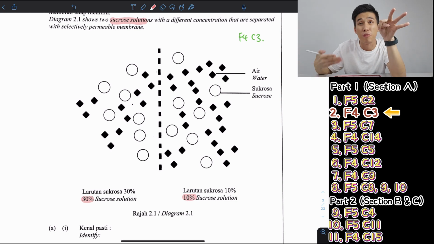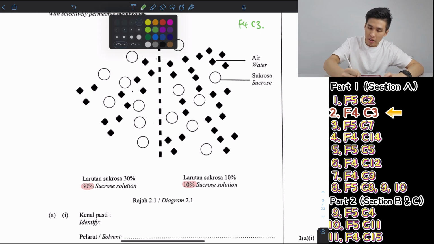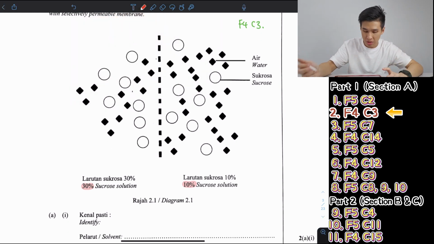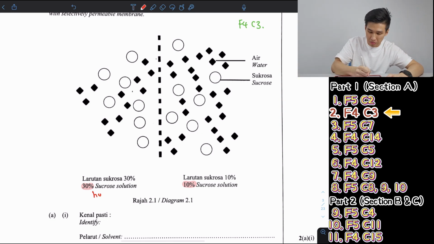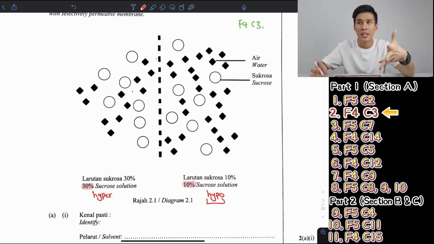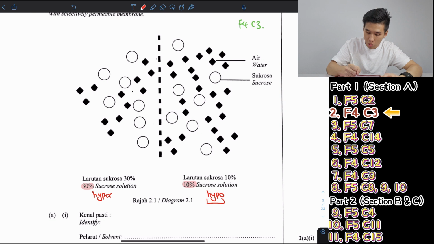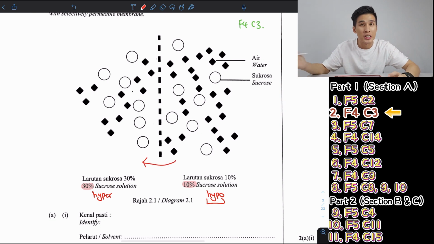Okay, we do a bit of exercise, so you think a bit first. Now, of course 30% sucrose has more concentration, so this is hypertonic. This lower concentration has more water, so this is definitely hypo. Remember, hypo is hippo. Hippo, the animal, likes water. So more water is always hypotonic. So in the end, water will of course diffuse in this direction.